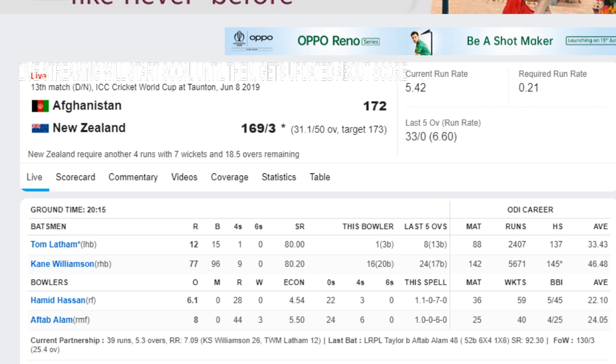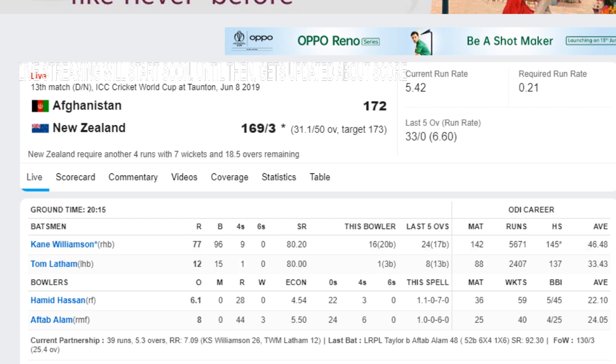Second over, first ball, Hamid Hassan to Tom Latham, single run, and now New Zealand require just 4 runs with 7 wickets remaining. Waist high full toss, angling into the body from around the stumps.